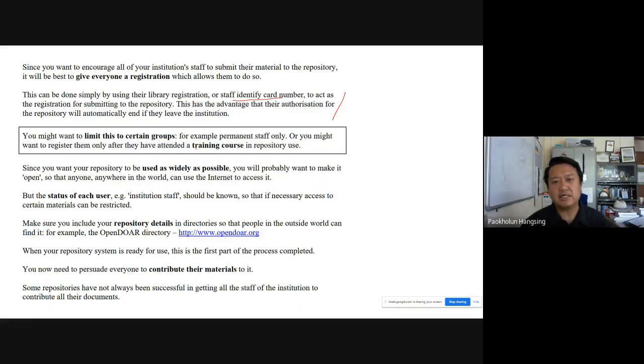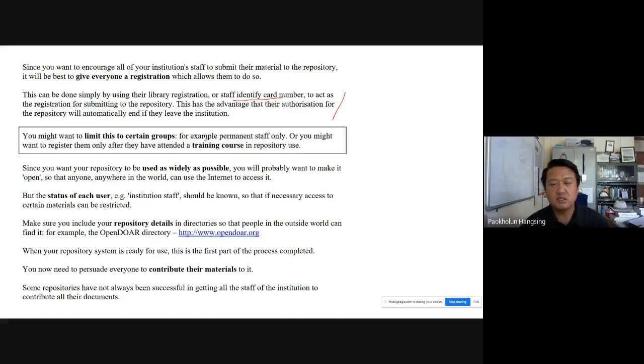So if that is the case, then those who attend a training course or orientation program on the institutional repository can be registered into it at the completion of the training program. Since you want your repository to be used as widely as possible, you may not want it limited to within your institution.